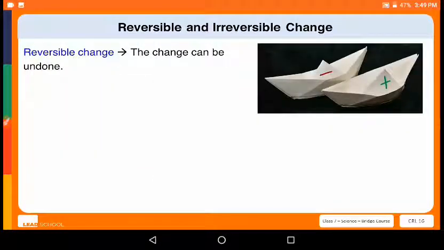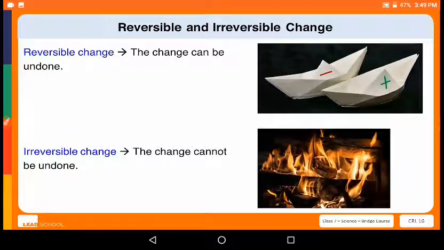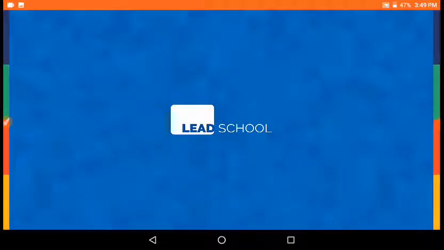So, reversible changes are those which can be undone and we can get the original products back, whereas irreversible changes are those which cannot be undone and we cannot get the original products back. So, what are reversible changes? The changes which can get back the original product are called reversible changes.